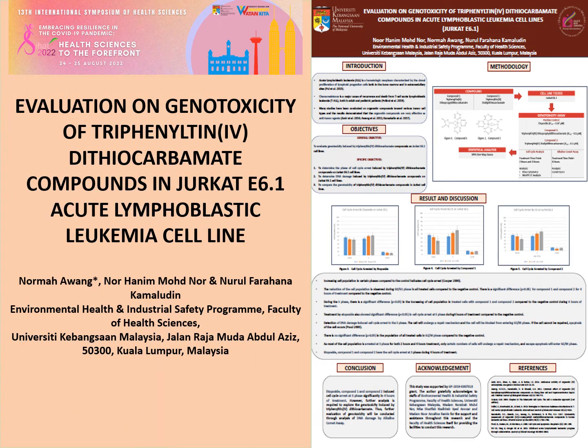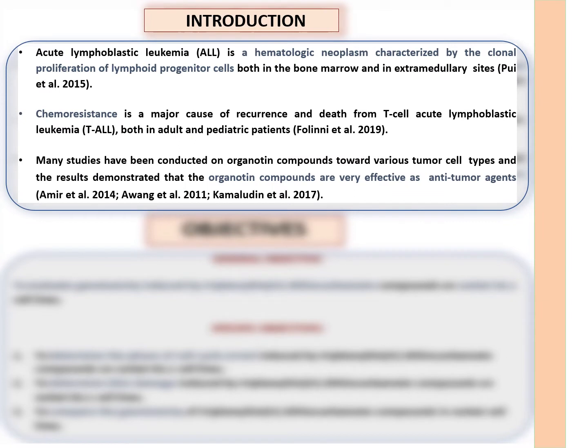Evaluation on genotoxicity of Triphenyltin Dithiocarbamate compounds in Jurkat E61 acute lymphoblastic leukemia cell line. As in introduction, acute lymphoblastic leukemia is a hematologic neoplasm characterized by the clonal proliferation of lymphoid progenitor cells, both in the bone marrow and in extramedullary sites.